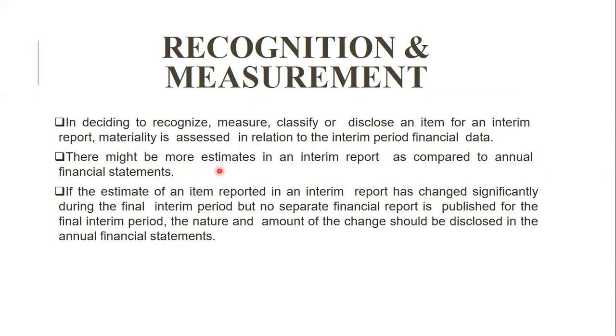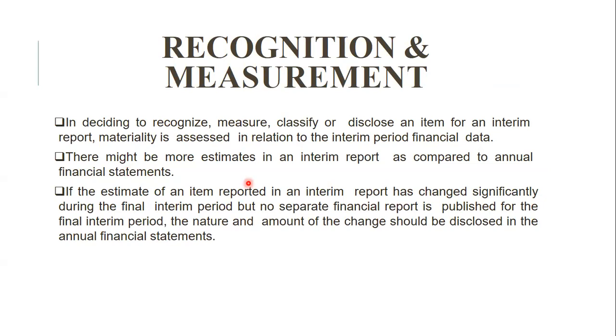There might be more estimates in the interim report as compared to the annual financial statement because the interim report is for a very short period, say we consider 3 months. If we compare this statement with the full year's financial statement, we know the full year statement has full detail as compared to the quarterly statement.